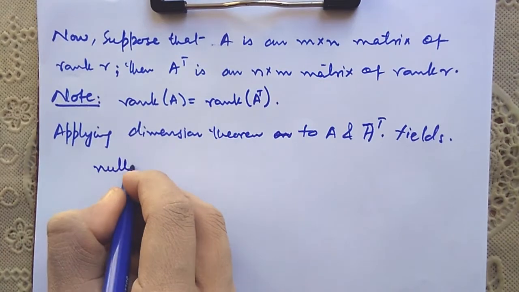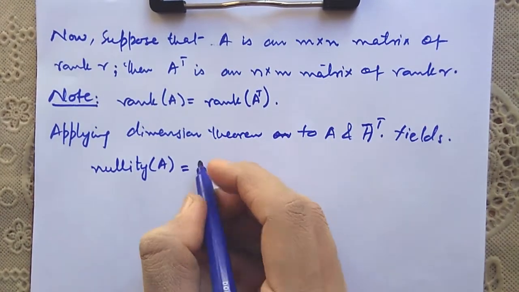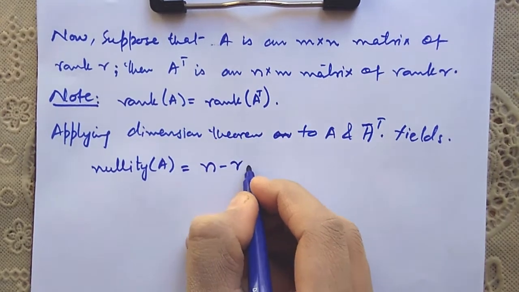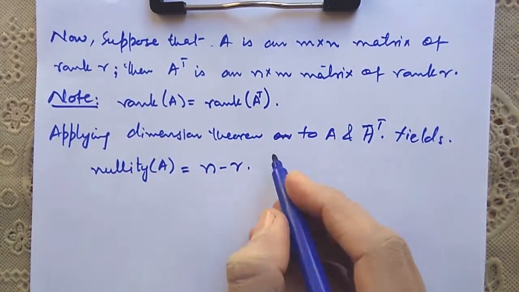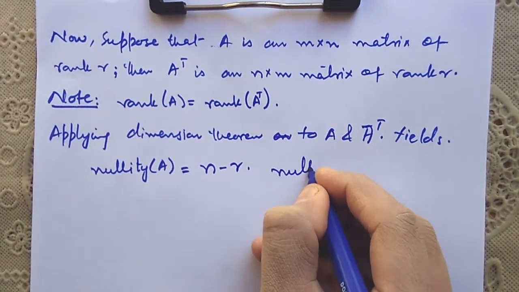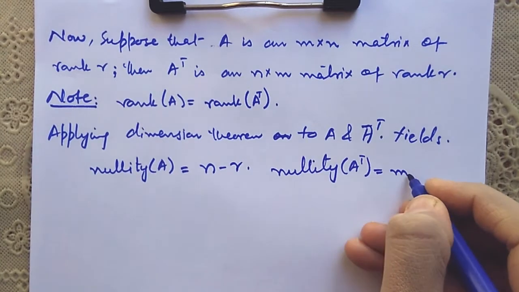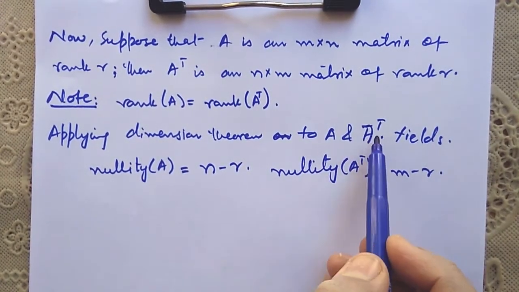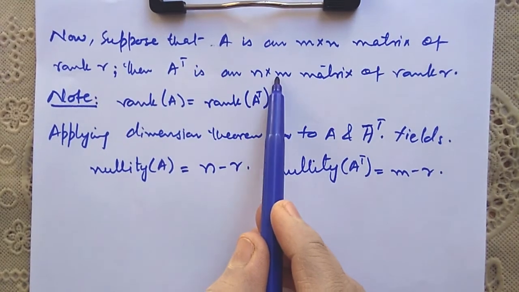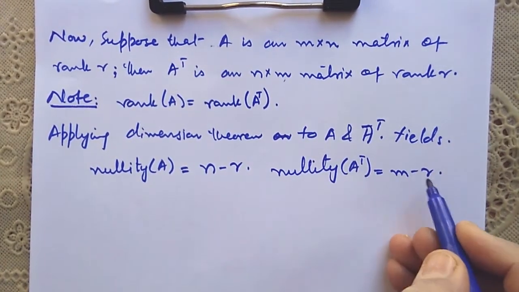nullity. What is nullity of A? Nullity of A will be n minus R, where n denotes the number of columns of matrix A, right? And similarly, nullity of A transpose will be m minus R. Why? Because the number of columns in A transpose is equal to m, right? So nullity of A transpose will be m minus R.